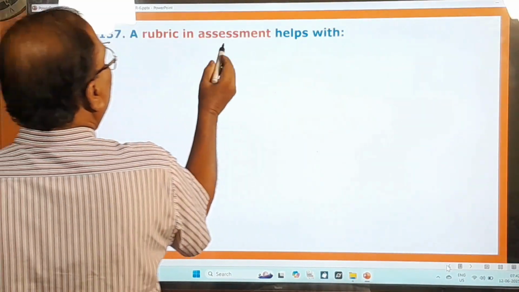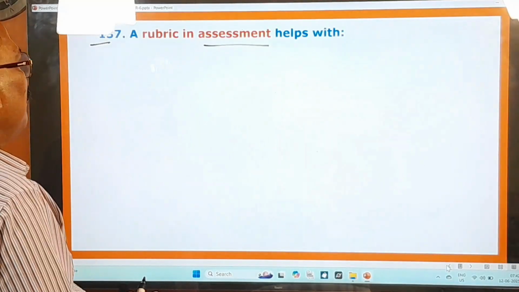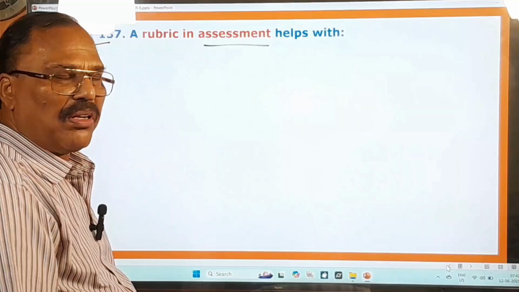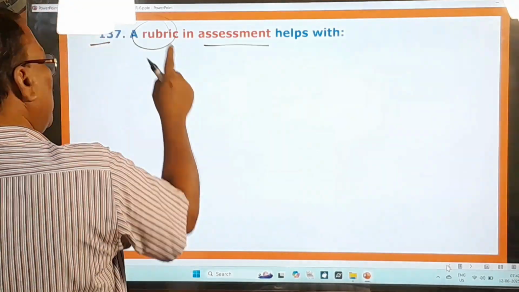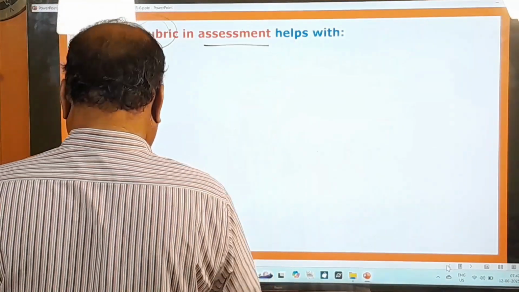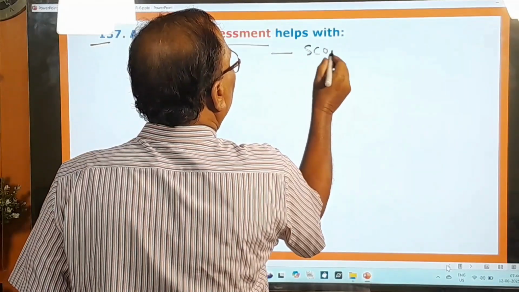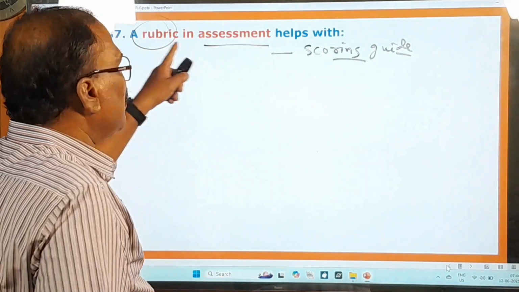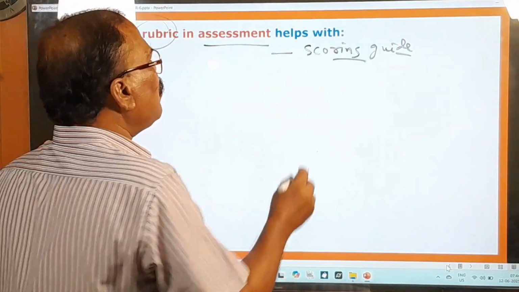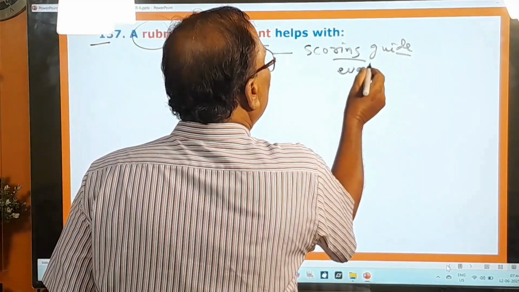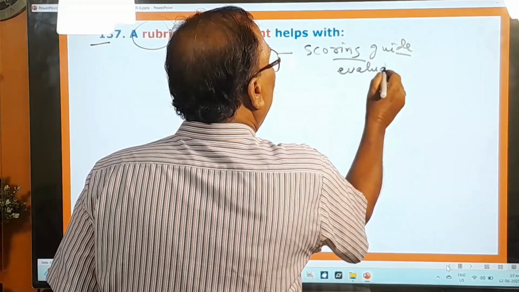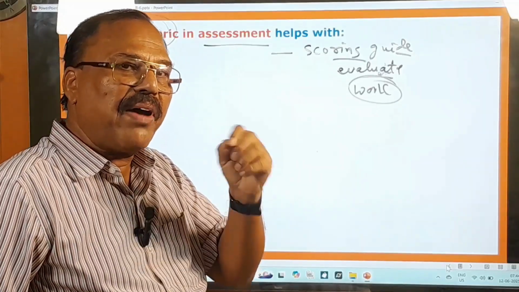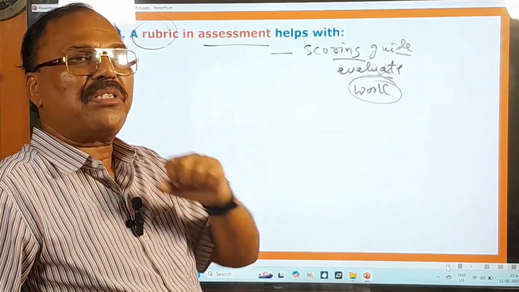137th question. A rubric in assessment helps with what does this rubric in assessment mean? First of all, let me give you some idea about this rubric. Okay, this rubric is nothing but a scoring guide, right? A scoring guide. Okay, use it to evaluate. Okay, this guide is used to evaluate the students' work, okay, based on predefined criteria and performance levels.